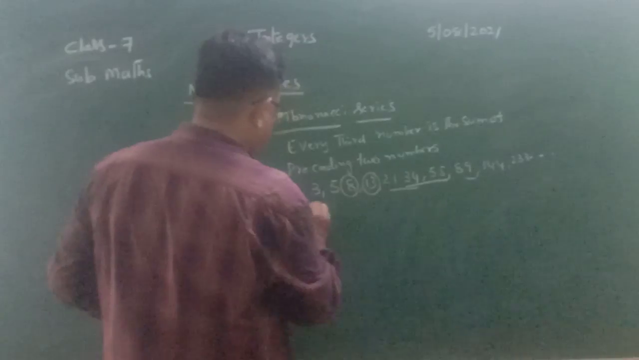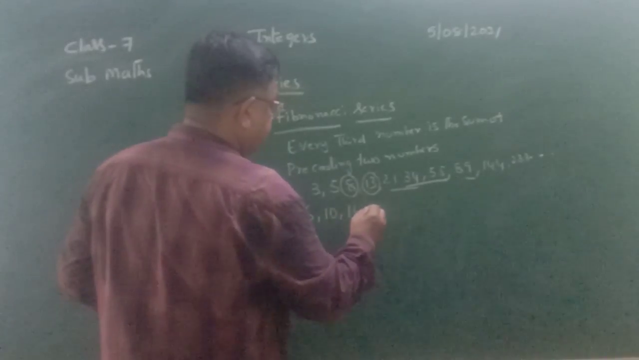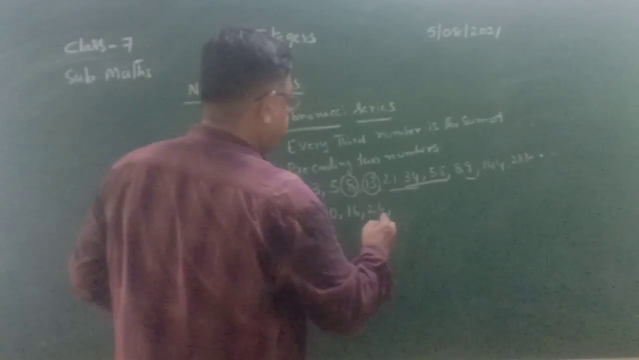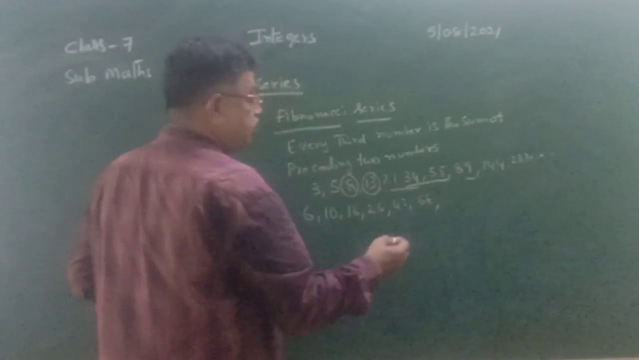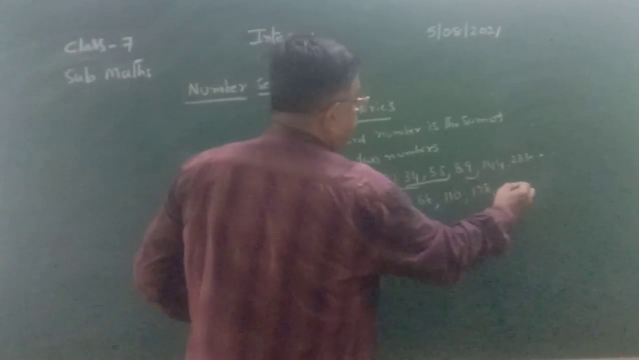Suppose I give you 6, next 10. What will be the next third number? 16. Next third number, 26. Next third number, 42. Next third number, 68. Next third number, 110. Next third number, 178, and so on.